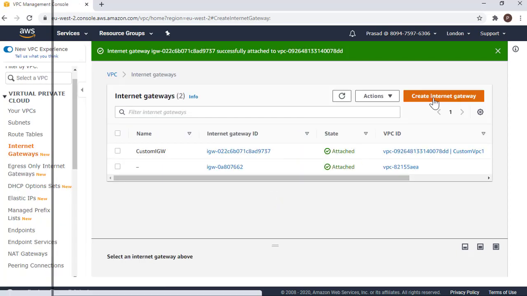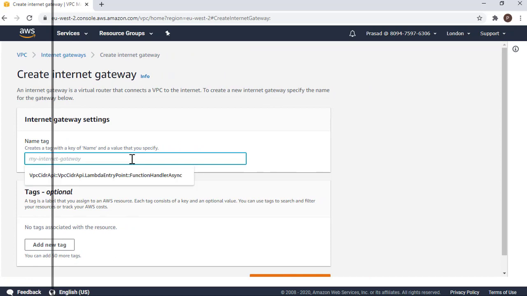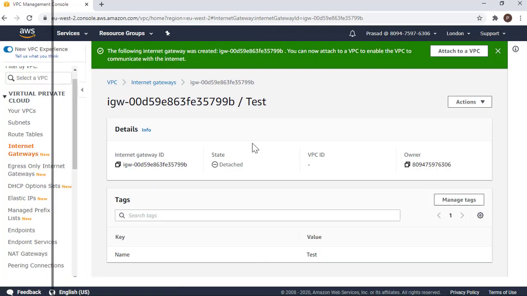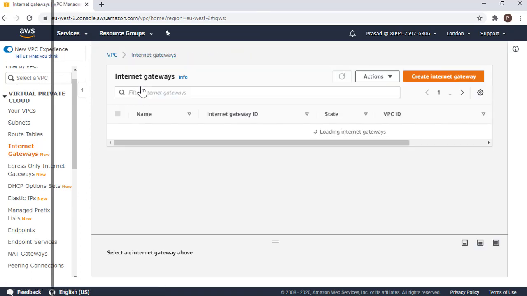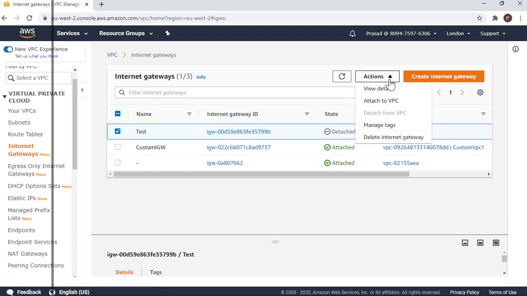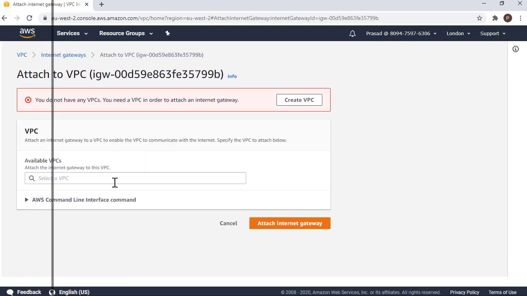Now let's say I create another internet gateway. Now I have 3 internet gateways, and one is detached. If I try to attach this to a VPC, I'll not be able to. There are just 2 VPCs, and both of them already have an internet gateway attached. So there is no other VPC left to attach an internet gateway to.